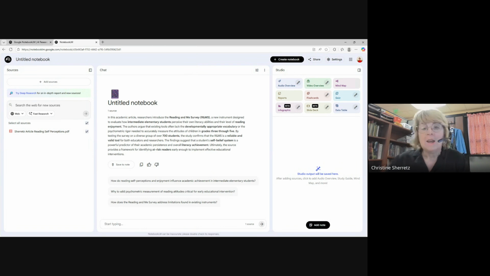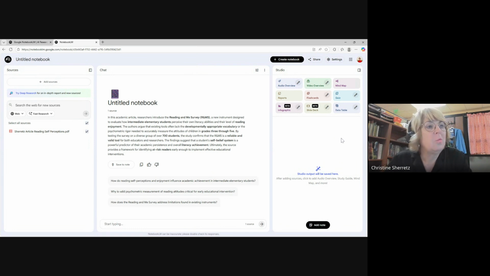Now the reason I'm showing you this is I want you to read the articles because you need to develop reading stamina. You need to develop your reading muscles. However, even after reading something, if you're still struggling with understanding it, you can put this in Google Notebook, and now I see it summarizes it for me.